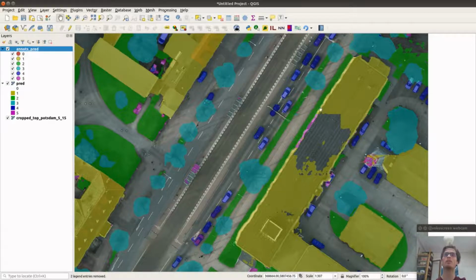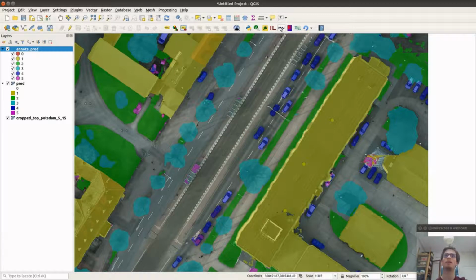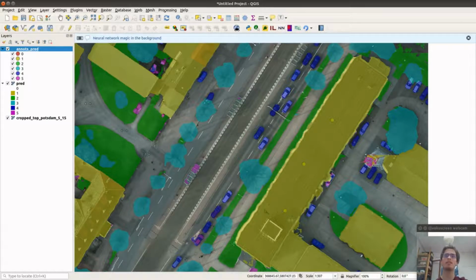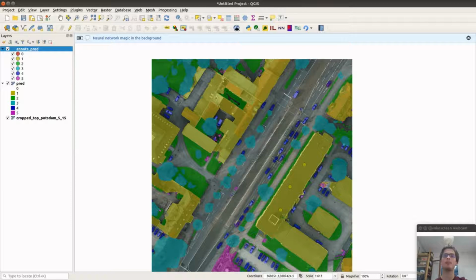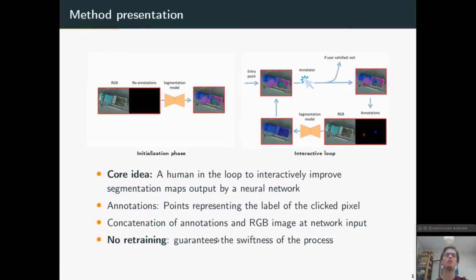And in our work, we refine the segmentation initially proposed by the neural network to enhance its initial prediction with user annotations. So here I put two building annotations, and the neural network refines the segmentation. And here is a corrected segmentation of this image. As we can see, it's very fast because there is no retraining. I will now present more in depth how this framework works.